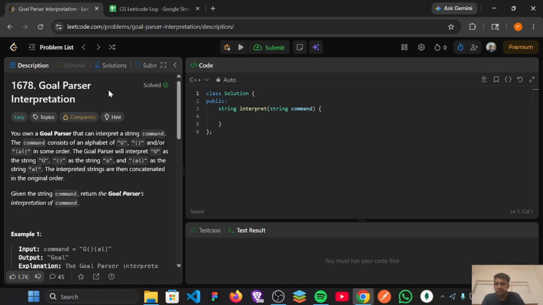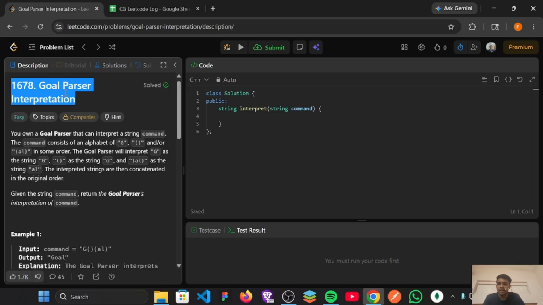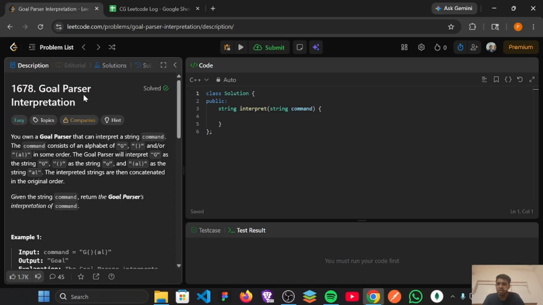Hello everyone, my name is Man Patel and today I am going to solve LeetCode question number 1678, Goal Parser Interpretation. So let's understand the question first.